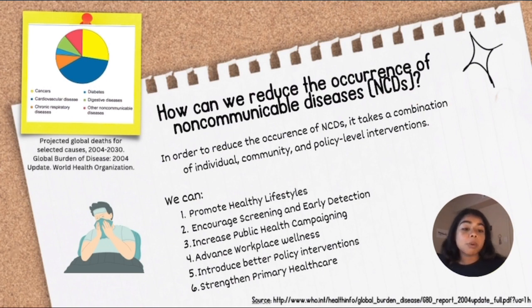We can introduce policy interventions by considering taxes on unhealthy products such as tobacco and ensuring access to healthy food options. And we can strengthen primary healthcare as a whole to ensure that healthcare systems are equipped properly with the preventative care that they need, early detection, and help manage these NCDs overall.